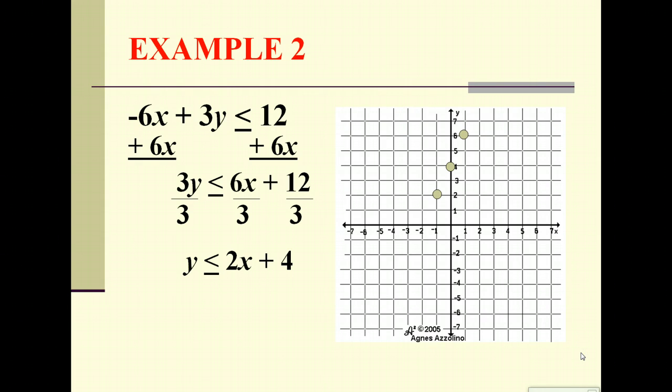We'll use our slope to get 2 more points, up 2, 1 to the right, down 2, 1 to the left. This time, I connected them with a solid line because it was less than or equal to. Now we just have to decide, are we going to be going above or below the line to shade? Well, it's a less than sign, so we're going to shade below the line. So all of these points that are being shaded in now are part of our solution set.